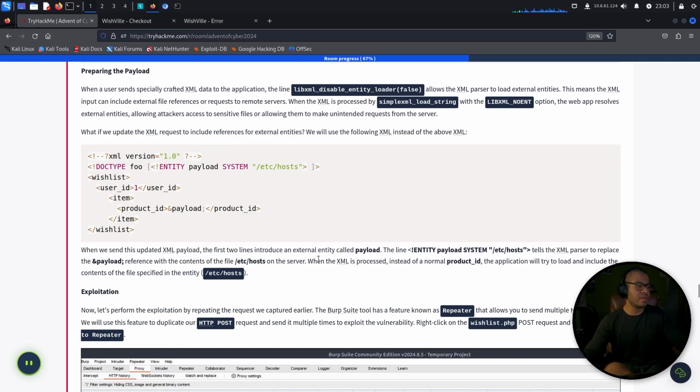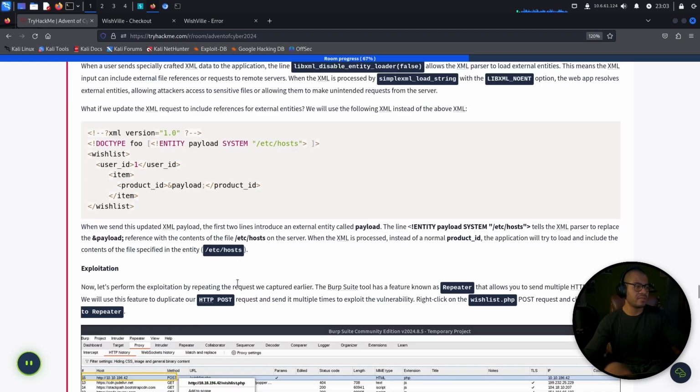When we send this updated XML payload, the first two lines introduce an external entity called payload. The line ENTITY payload SYSTEM for the hosts file tells the XML parser to replace the payload reference with the contents of the file at C:\...\hosts on the server. When the XML is processed, instead of a normal product ID, the application will try to load and include the contents of the file specified in the entity.